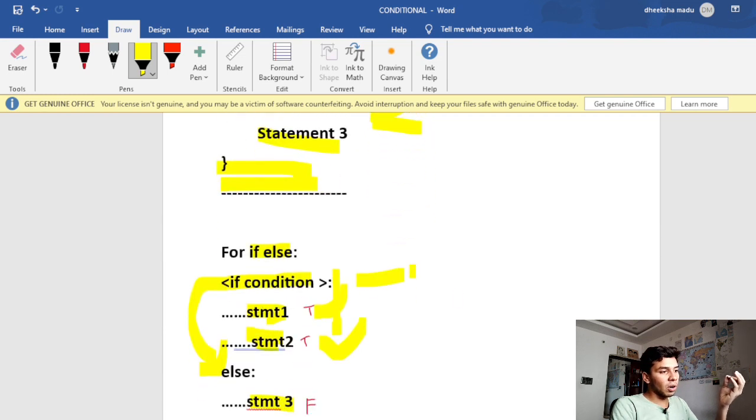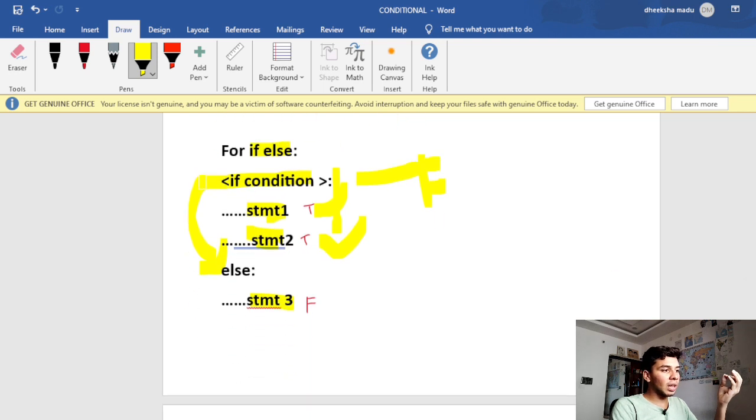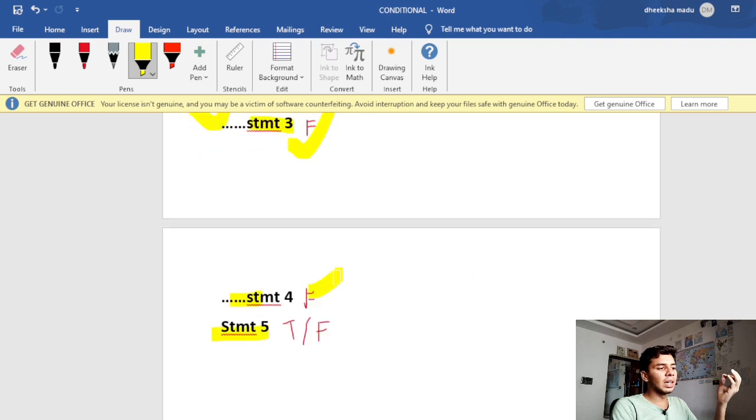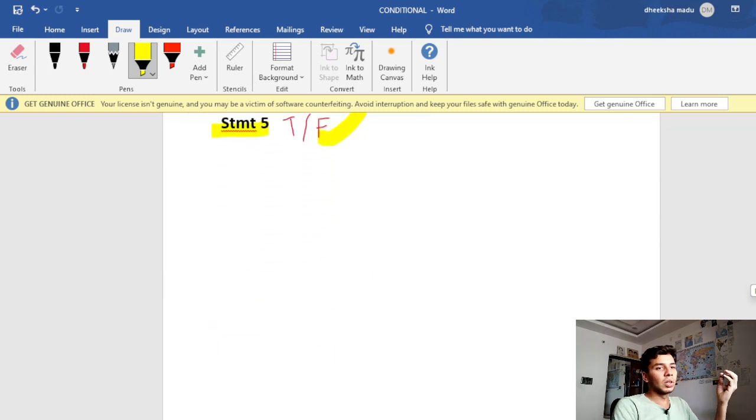If this condition is false in the very beginning, then it directly jumps to the else block. Statement 3 is executed, statement 4 is executed, and statement 5 is executed. That's it. So the condition needs to be true for the statements within the if condition to be executed. If the first condition is false, then it goes to the else condition. The statements written within the else condition get executed, it comes out, and the statements written outside of every block get executed. It happens with both the if and else condition.